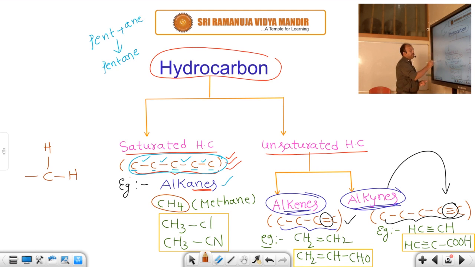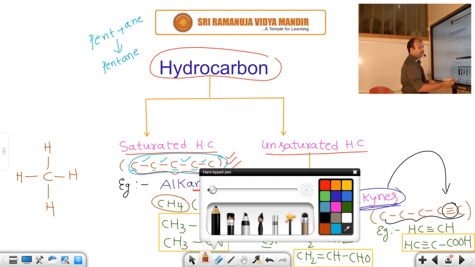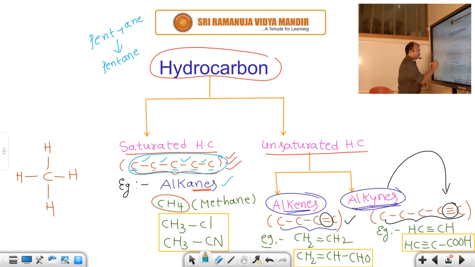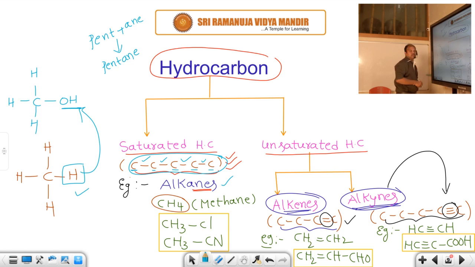Alkane means it contains only single covalent bonds, where carbon is satisfied with hydrogen. In this one, in place of one hydrogen, I remove the hydrogen and keep a new group. For suppose I keep an OH group. This is the new group. The 3 hydrogens are the same. In this hydrogen place I kept a new group, OH. So this is a derivative of this one.